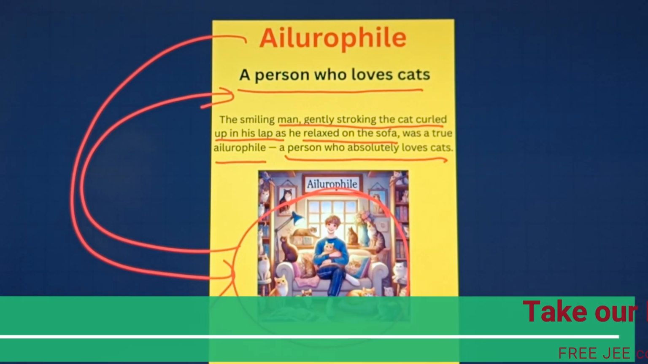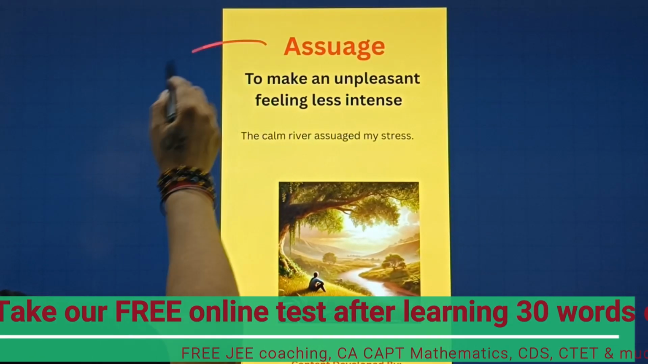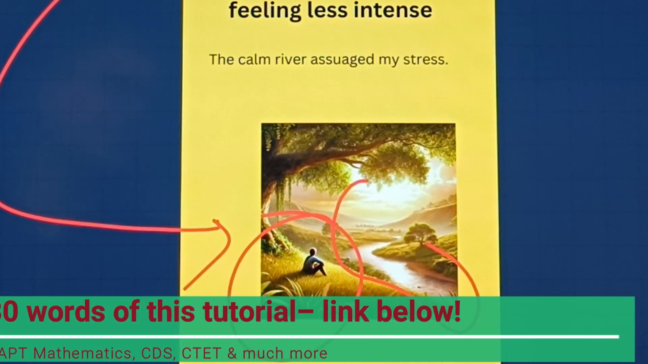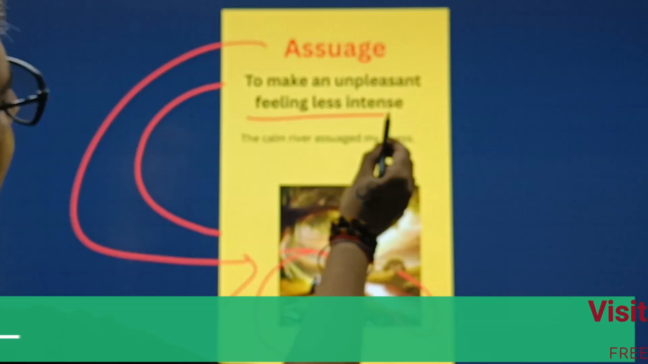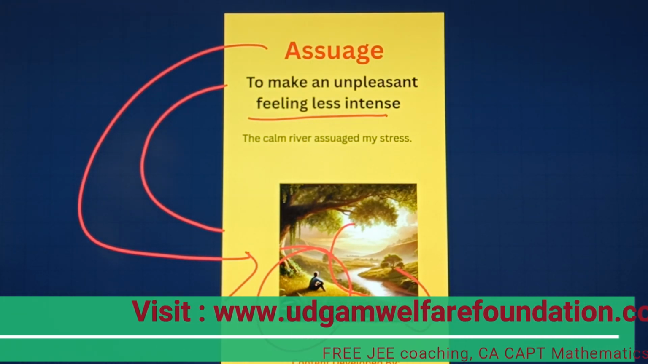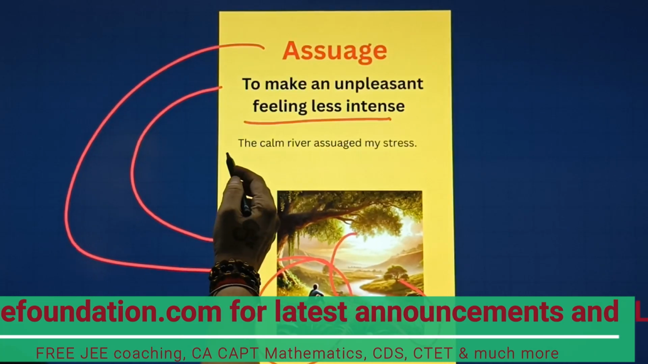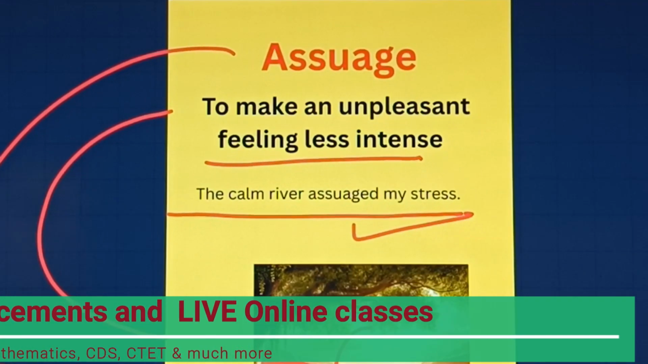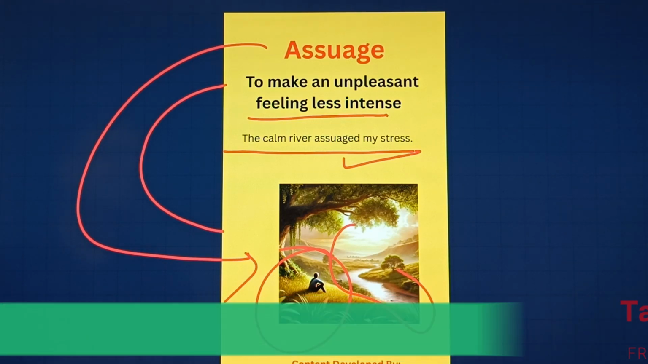Very interesting. Now let's move towards our next word. So students, this is our next word, which is assuage. Now let's understand with the help of this particular picture. A person is sitting near a calm river here. Now let's understand what is the meaning of this particular word. To make an unpleasant feeling less intense. Obviously, when we go near to the nature, then our unpleasant feelings will impact us less. Now let's understand with the help of this particular sentence. The calm river assuaged my stress. Very simple. And see how beautifully the picture depicts the meaning of this particular word.